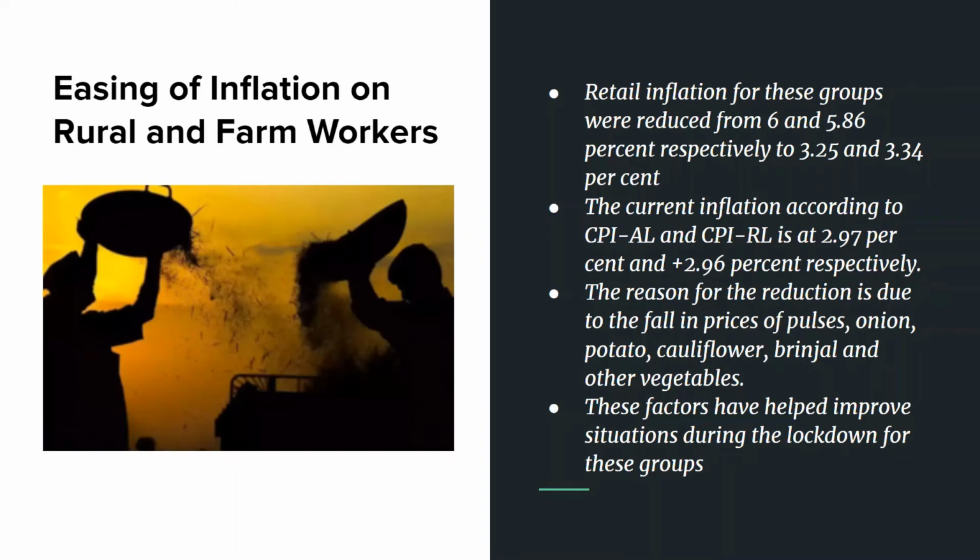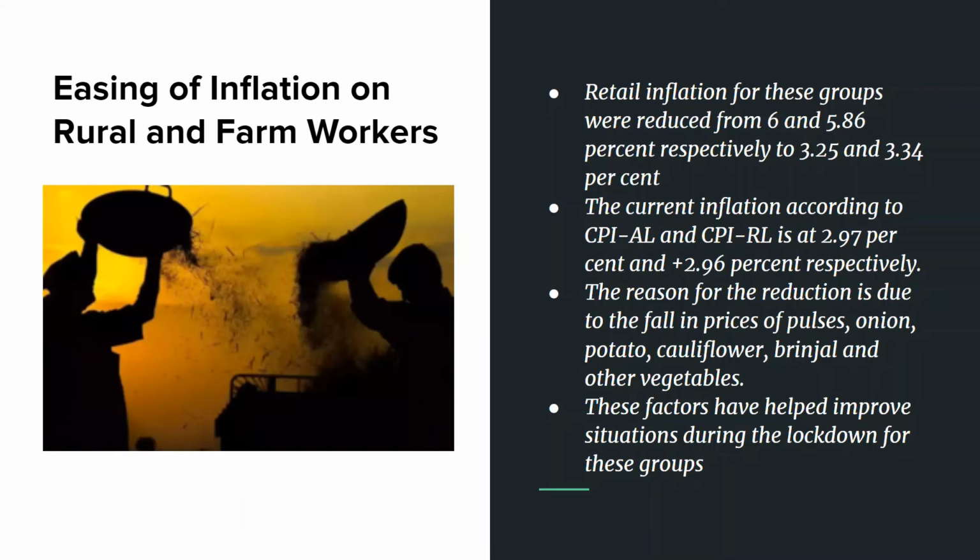According to the government data, the current inflation according to the cost price index of agricultural laborers and cost price index of rural laborers is 2.97% and 2.96% in the positive for these communities. The reason for reduction was due to the fall in prices of pulses, onion, potato, cauliflower, brinjal and other vegetables.